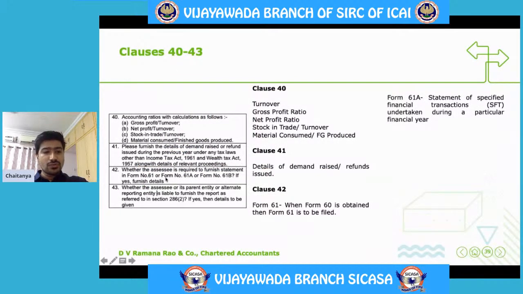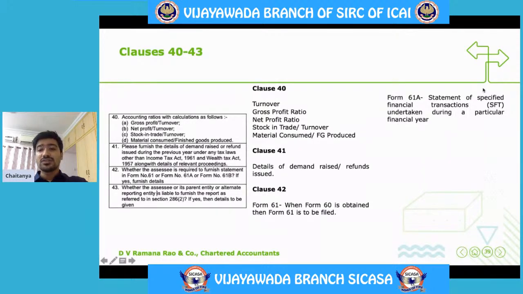Clause 42 talks about whether the assessee is required to furnish a statement in form number 61 or 61A or 61B. 61A is applicable when form 60 is obtained. See, there are certain transactions where a PAN number is required to be obtained. If PAN number is not obtained, then form 60 will be obtained. In a case where form 60 is obtained, form 61 is required to be filed.